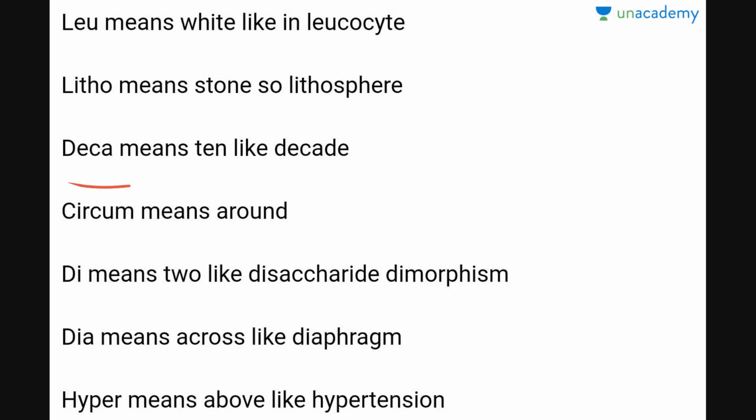Now deca means 10, like a decade. Decade means 10 years. Circum means around. Now here di means 2, like disaccharide, dimorphism. Saccharide is a form of sugar. Here it is two connected sugars. Now dia means across, like diaphragm.